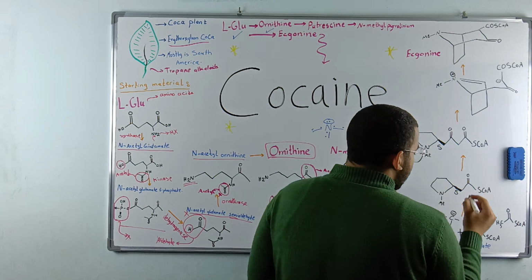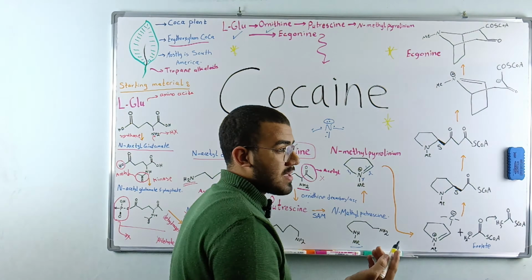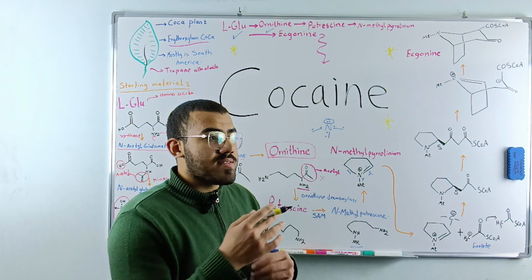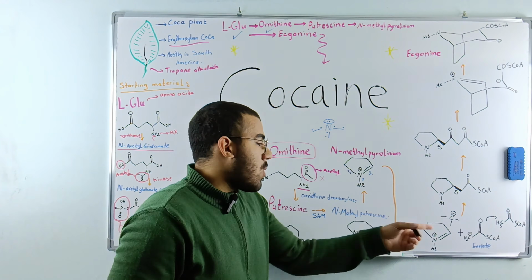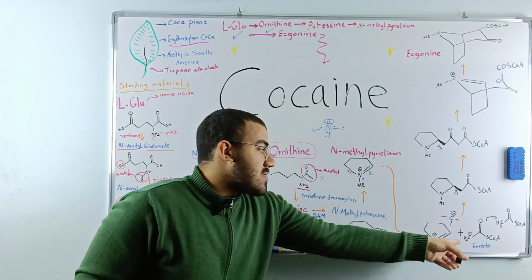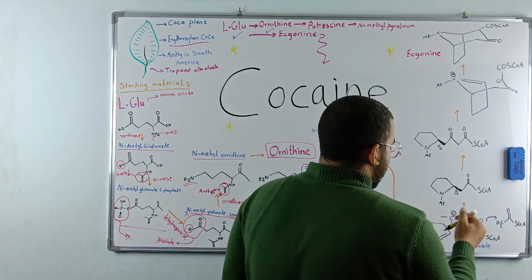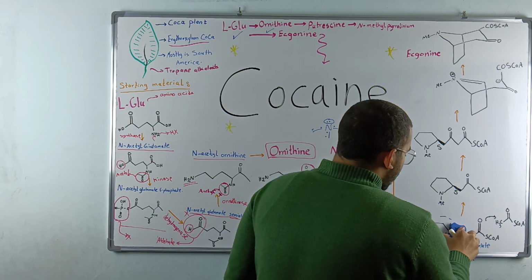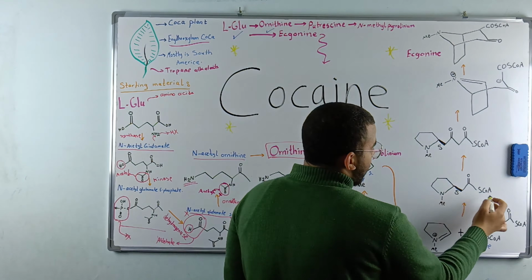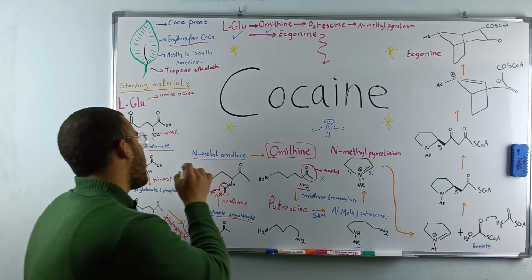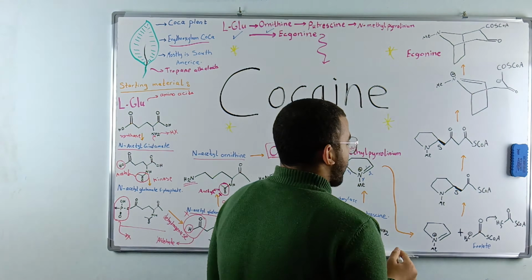So this is what happens in here by the help of this nucleophile and this electrophile. Electrophile means something that loves electrons. Electrons are negative. So what's the thing that's going to love the negative? The positive, which is the N-Methylpyrrolinium Cation. And what is the thing that's going to love the positive? It's the negative, which is the enolate one. So the electrophile loves the nucleophile, so they're going to react with each other, forming this. This S is also the same as this L. It's something that explains the stereochemistry of the structure, so it's not really our main concern right now.